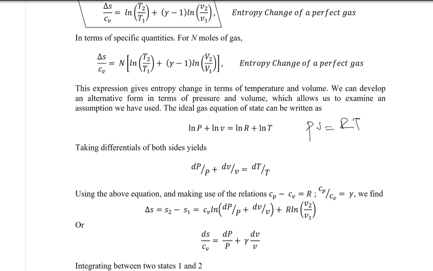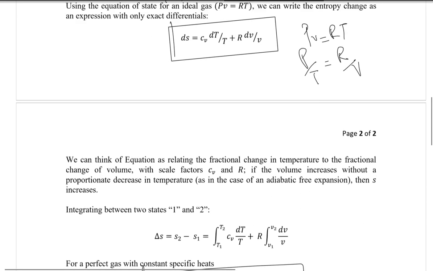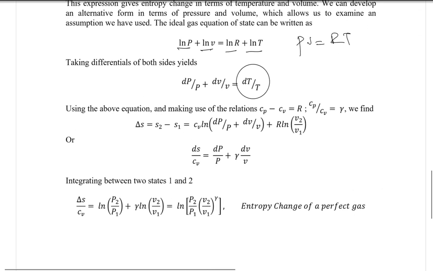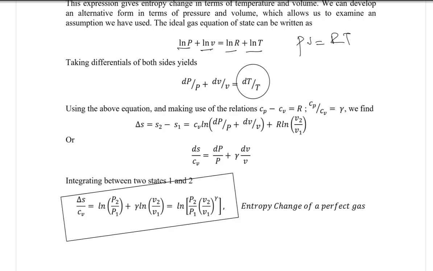Taking log on both sides, log of P plus log of V is equal to log of R plus log of T, and taking the differential, dp by p plus dv by v is equal to dt by t. Now this dt by t can be replaced in this equation somewhere here. You can put the dt by t and just solve the equation, and you will get the equation something like this.